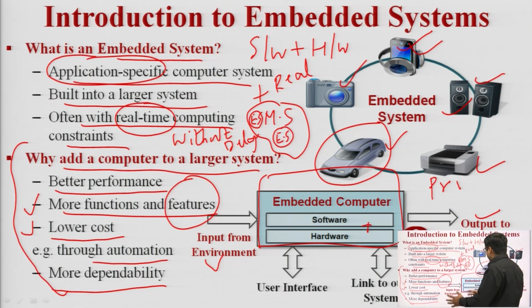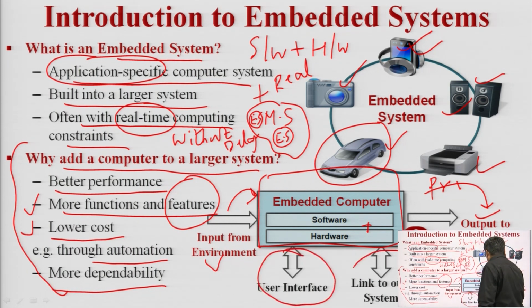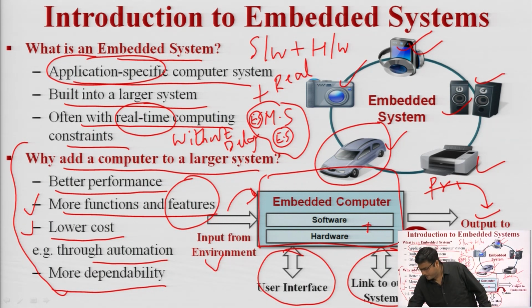Whatever input we provide to the embedded system, it processes it and provides output according to the input. There is also a user interface, and it is linked to other systems. A main feature of an embedded system is that it is linked to, and compatible with, another system. At the same time, it gets the data and provides it to the user. So this is the introduction of the embedded system.